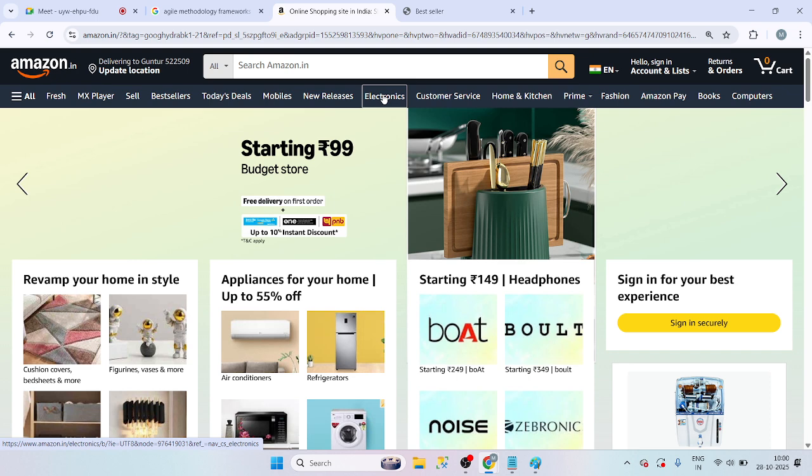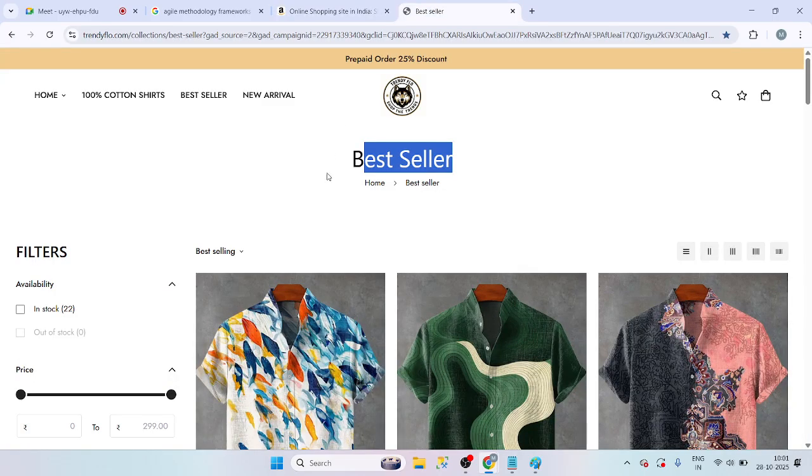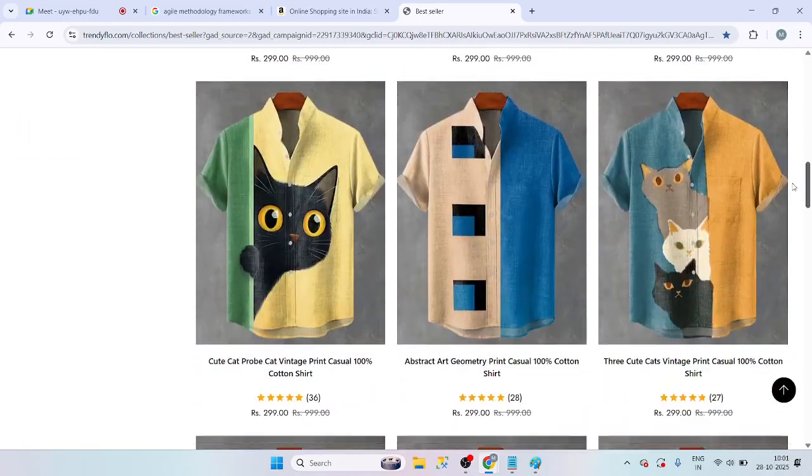For electronics, a different team is working. For new releases, a different team will work. For bestsellers, a different team will work. Coming to this project, we don't require that many. We require a small number, like 20 people or fewer, to maintain this project.